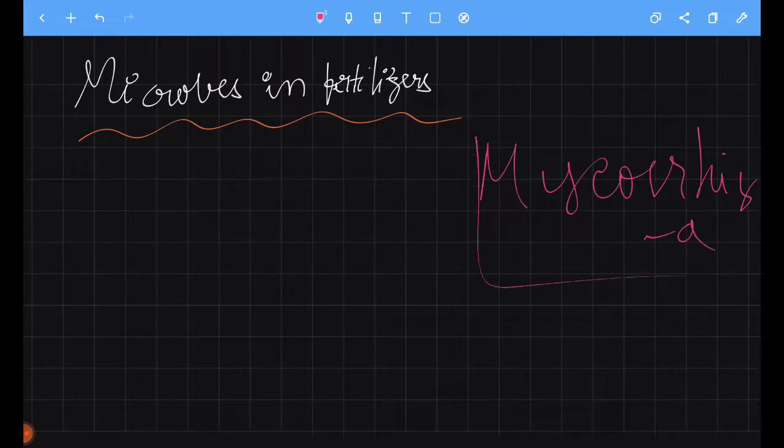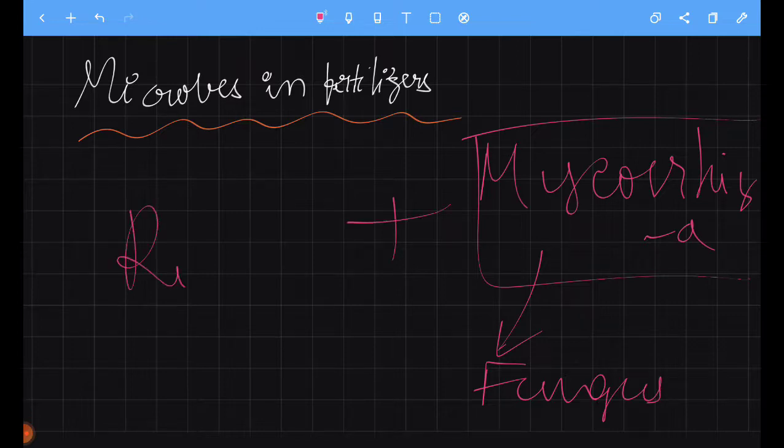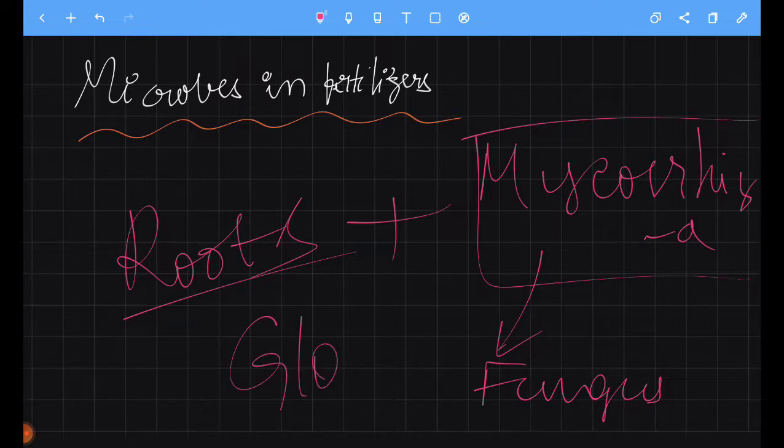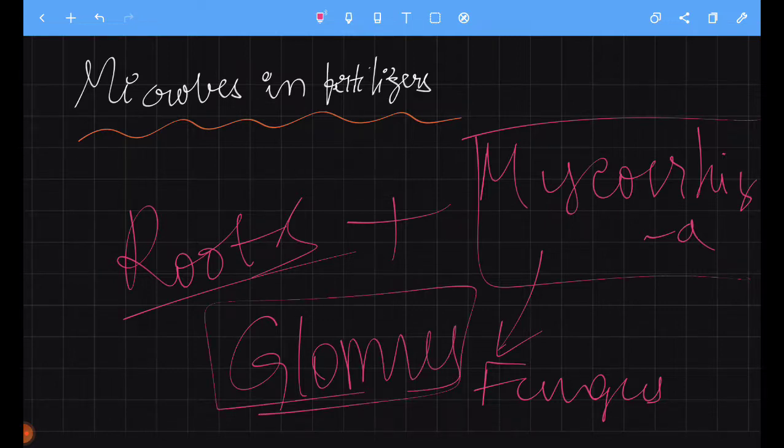Mycorrhiza is also a fungus, and it is present in association with roots of plants generally. And the famous genus of mycorrhiza is Glomus. Glomus, remember this.